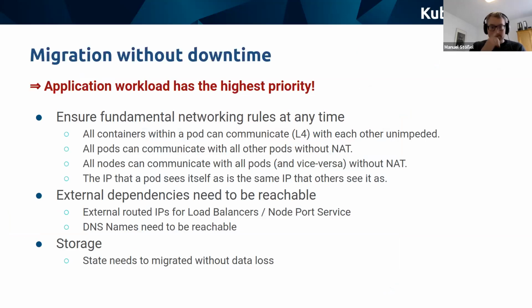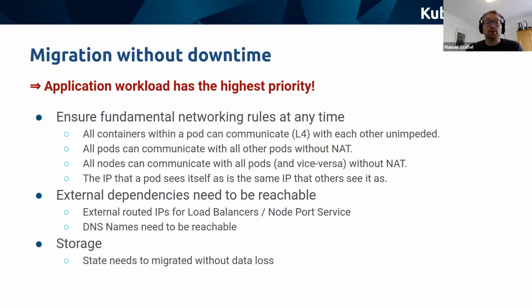And that directly leads us to our actual dependencies when we migrate. For us, the application workload has the highest priority, but for that to be the case, we need to ensure fundamental networking rules that Kubernetes expects to be in place. Those rules are that all containers within a pod can communicate unimpeded on layer 4, so TCP and UDP.